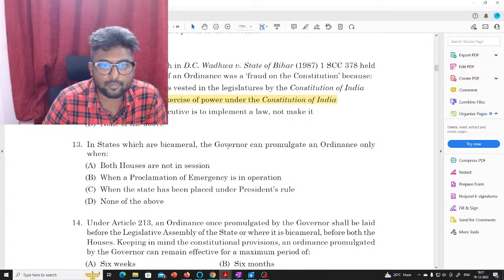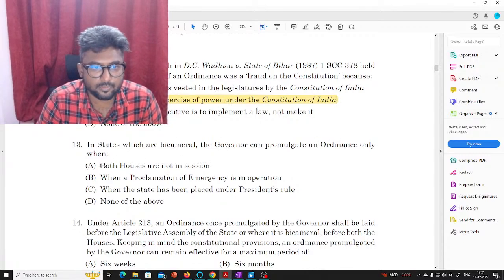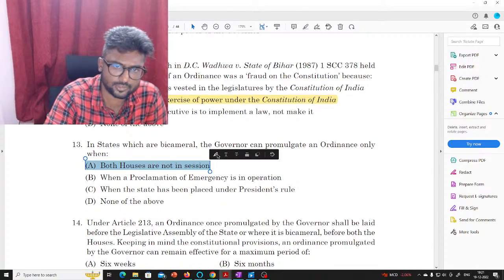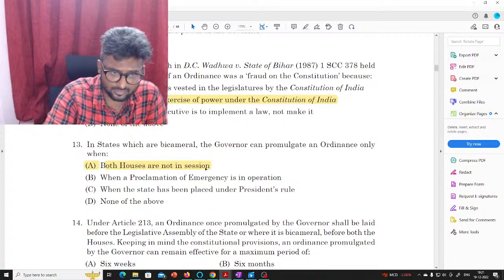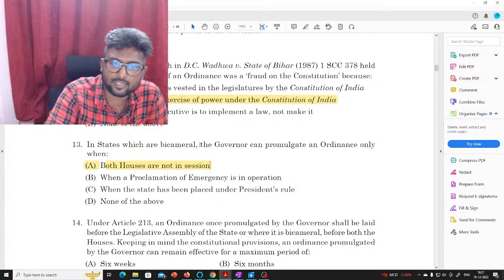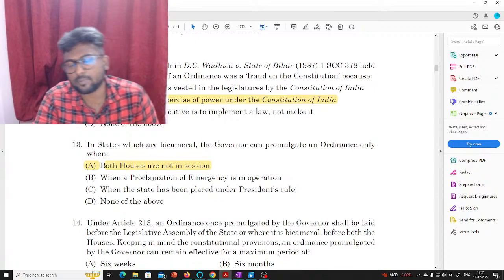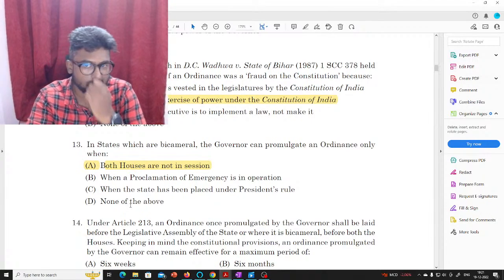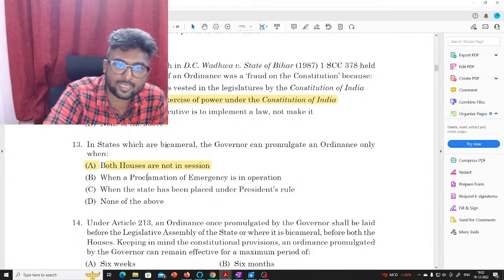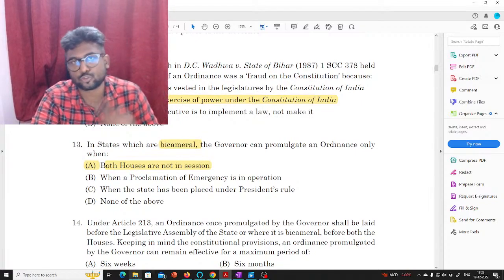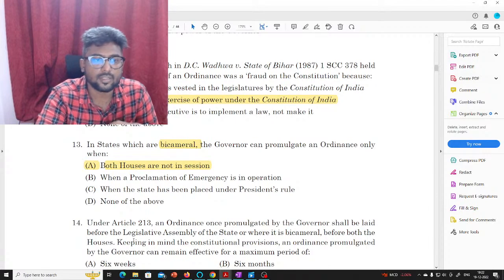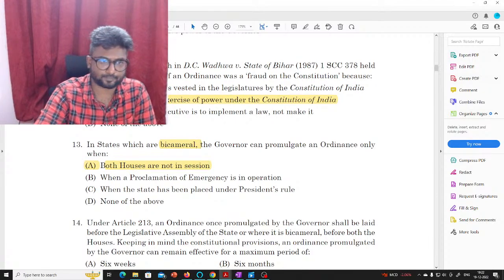In states which are bicameral, the governor can promulgate an ordinance only when, the answer is straightforward A, both the houses are not in session. One of the important requirements here is that in states which are bicameral, the governor can promulgate an ordinance only when both the houses are not in session. Bicameral means there are certain states which have two houses, the legislative assembly and the legislative council. So the answer is A.